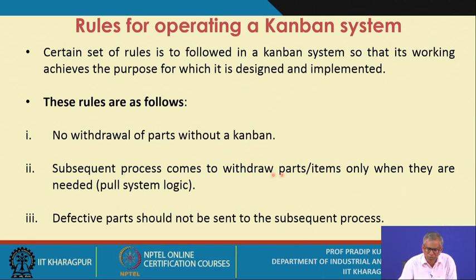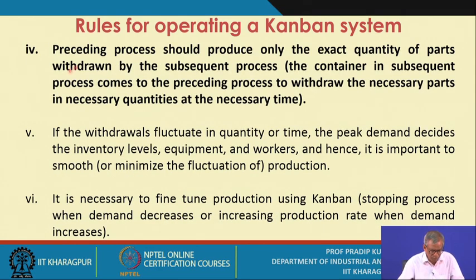Second, the subsequent process comes to withdraw parts or items only when they are needed. That means the pull system logic. We have already explained what the pull system is. Third, defective parts should not be sent to the subsequent process. The fourth one is that the preceding process should produce only the exact quantity of parts withdrawn by the subsequent process. Now this rule is to be followed meticulously and religiously.